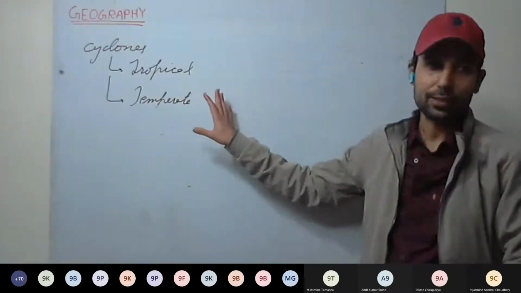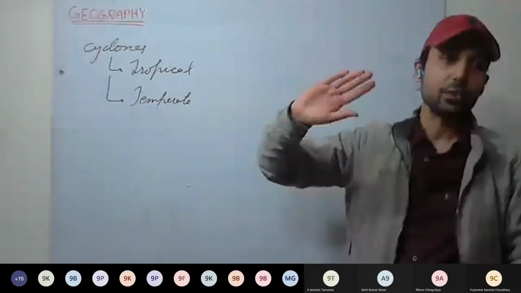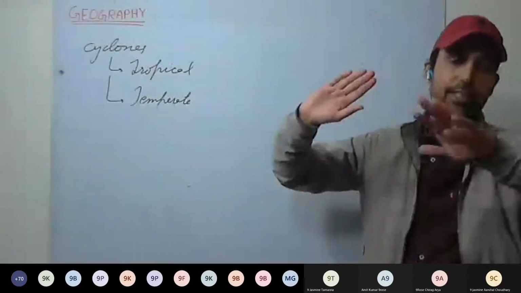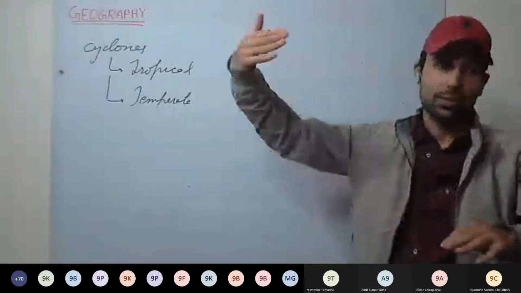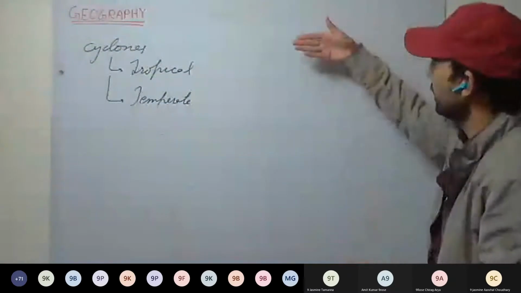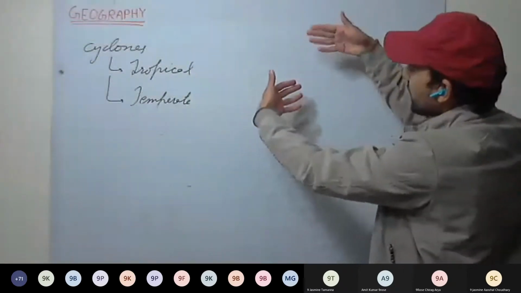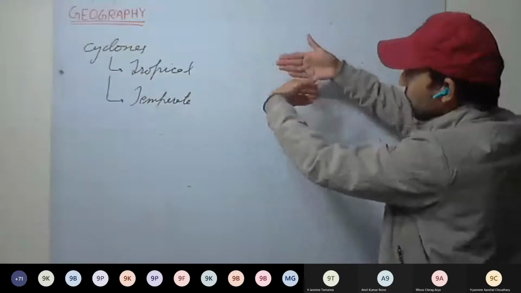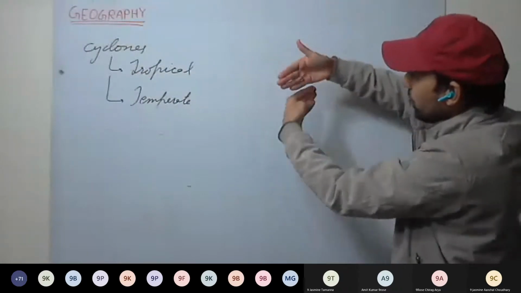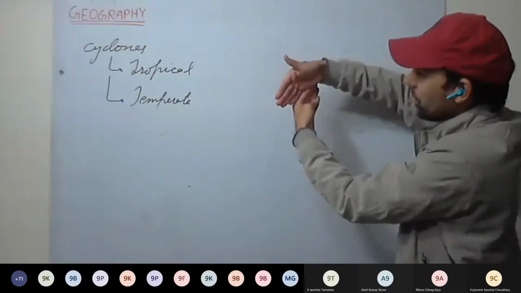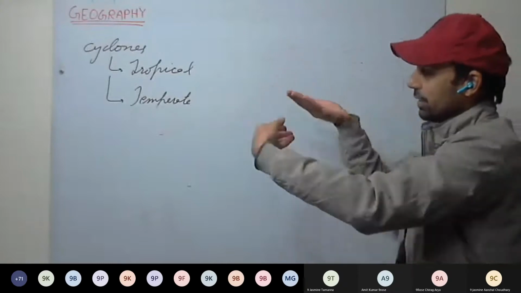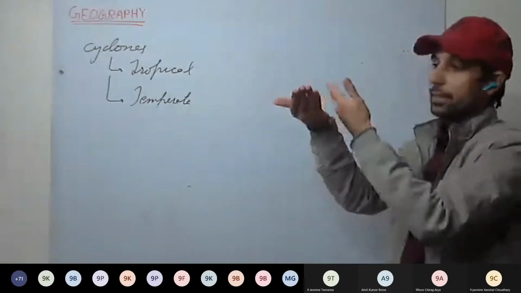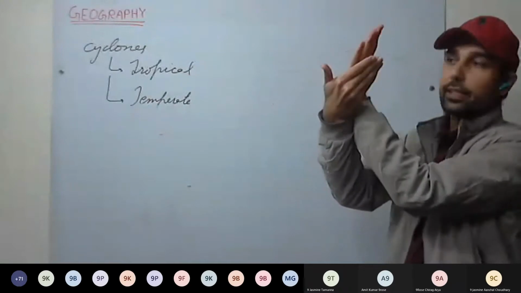Okay, temperate cyclones explained again. This is our cold and dry wind. These are our warm and moist winds. These are very dense winds. These are less dense. So from the easterlies they are coming, and these from the westerlies. Now these cold winds are moving, the front is formed, and now they get diverted. A wavy-like structure is formed because of Coriolis force. And see here, cold winds, warm winds, they rise.